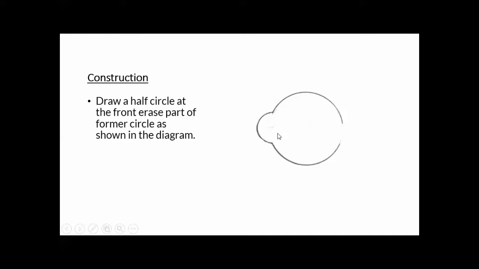Take a screenshot of this slide. This is the second step. In the first step, you will draw a circle. Then in the second step, at the erased part, you will draw a half circle.